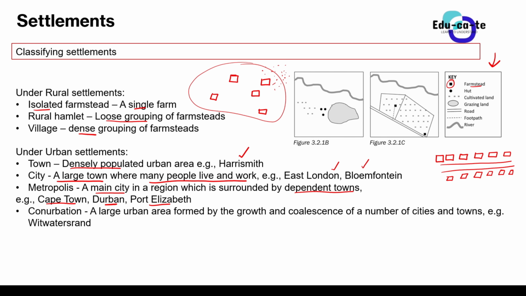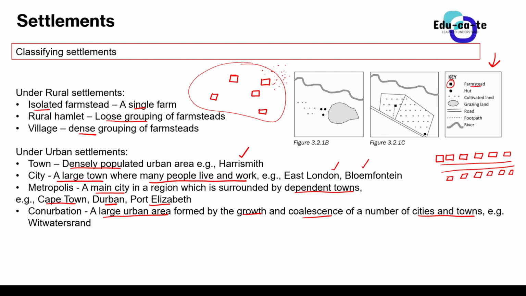And then a conurbation is now larger than a metropolis. A conurbation is a large urban area. We say it's a large urban area. It is formed by the growth and coalescence, or the combination, of a number of cities and towns. So now when we combine cities and towns all together, that big area that is combining cities and towns is known as a conurbation.